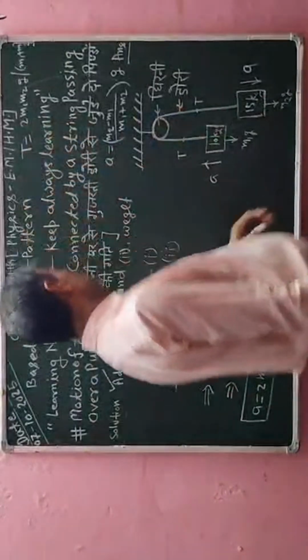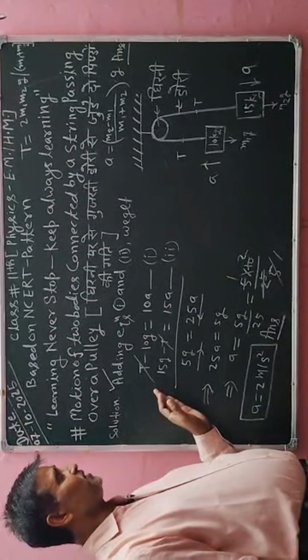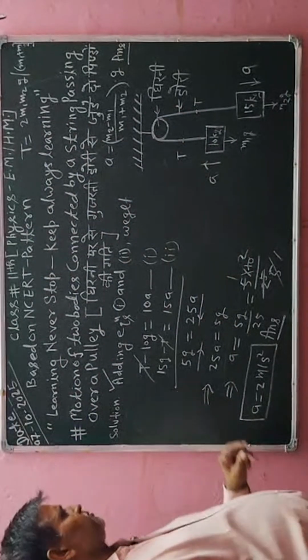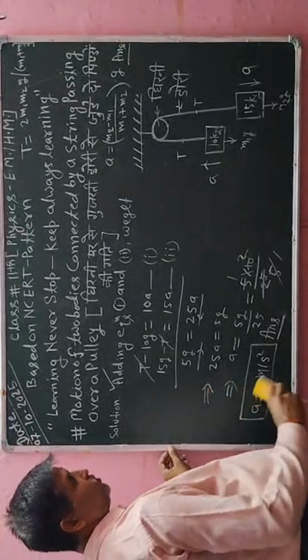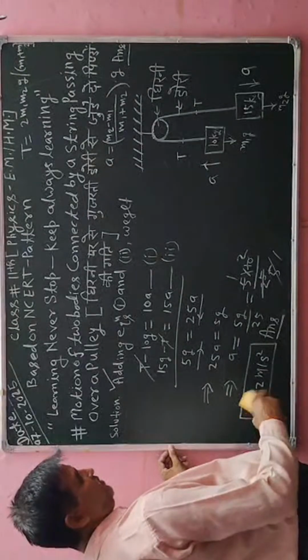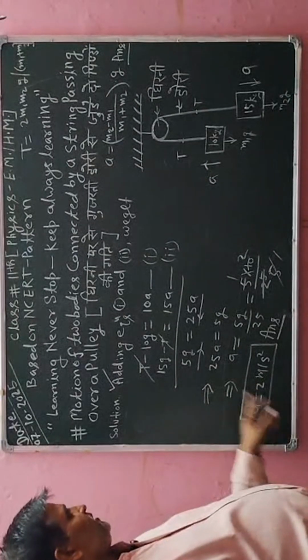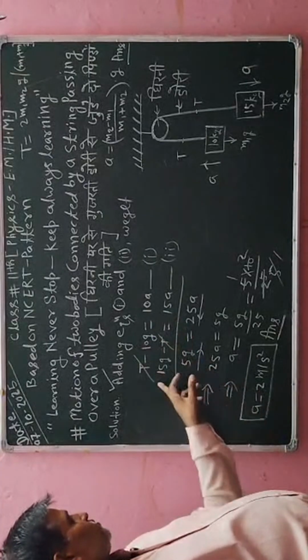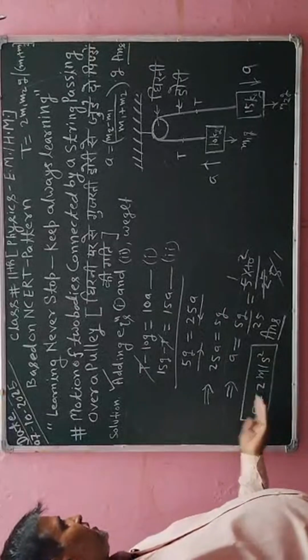This is the way I have to solve this concept. Firstly I am going to erase for getting the value of a. Again I can put the value of a in equation 1 for getting the value of t, or I can put the value of a in equation 2.